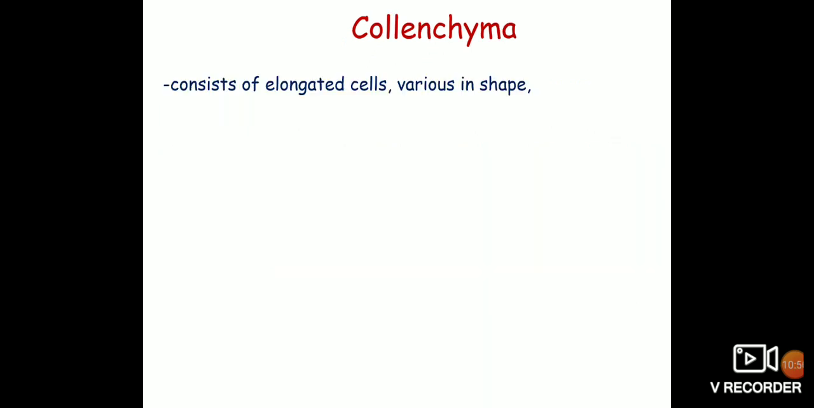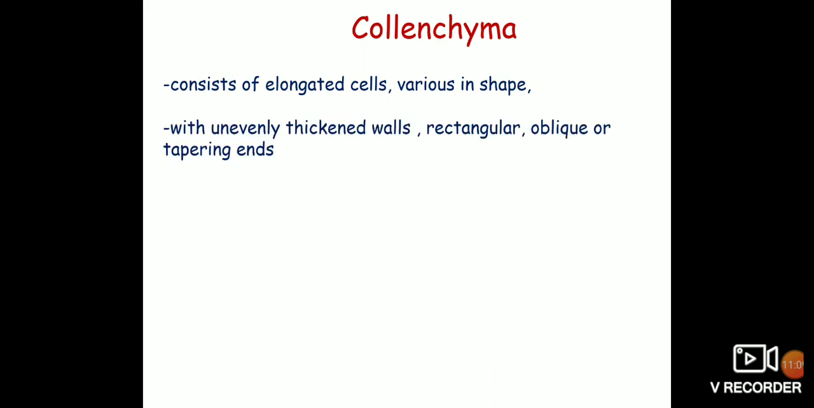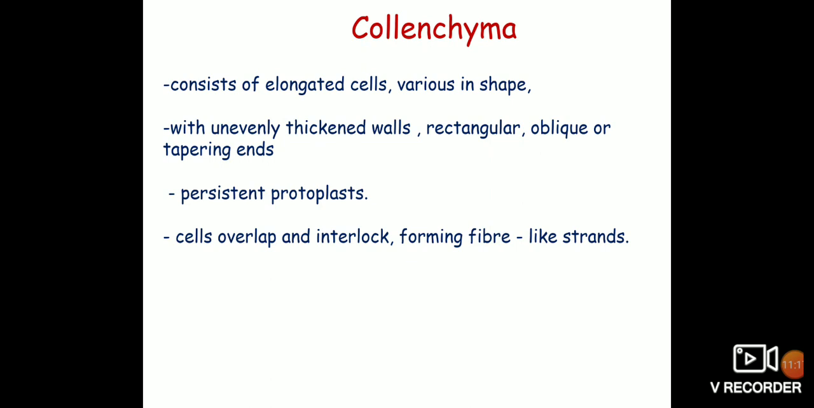Coming to the characteristics of the collenchyma cells, the collenchyma consists of elongated cells which are various in shape with unevenly thickened walls, rectangular, oblique or tapering ends, and they have persistent protoplast. The cells overlap and interlock, forming fiber-like strands.